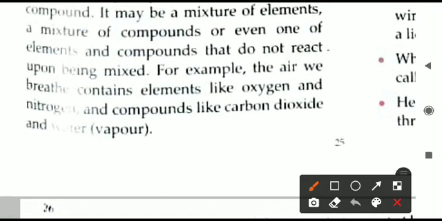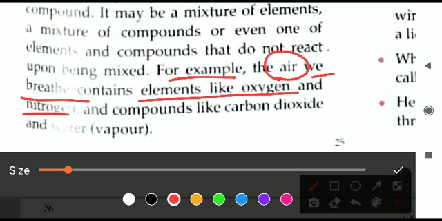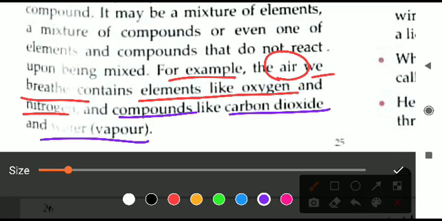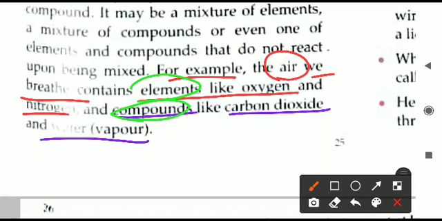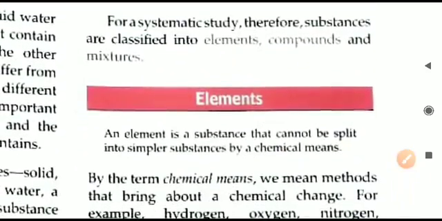Just for an example, we can take the air around us. The air we breathe contains different elements, like oxygen gas, and nitrogen gas is also there in the same air around us. Even compounds like carbon dioxide and water vapor are also present. So elements as well as compounds are both present in air. So air is an example of a mixture of elements and compounds, and this is how different substances all around us are made.